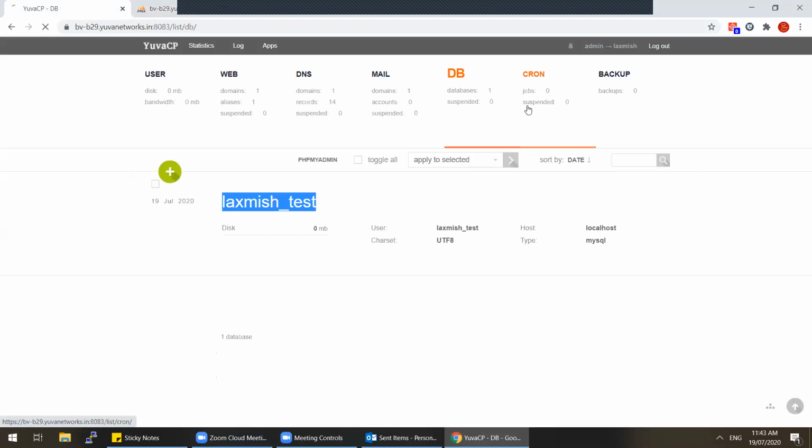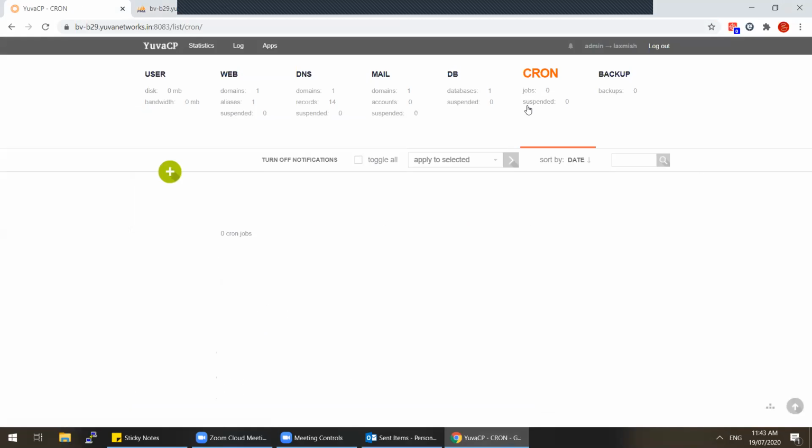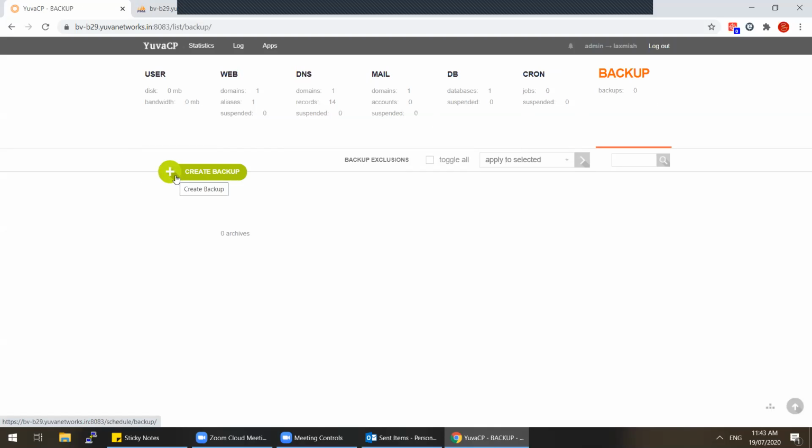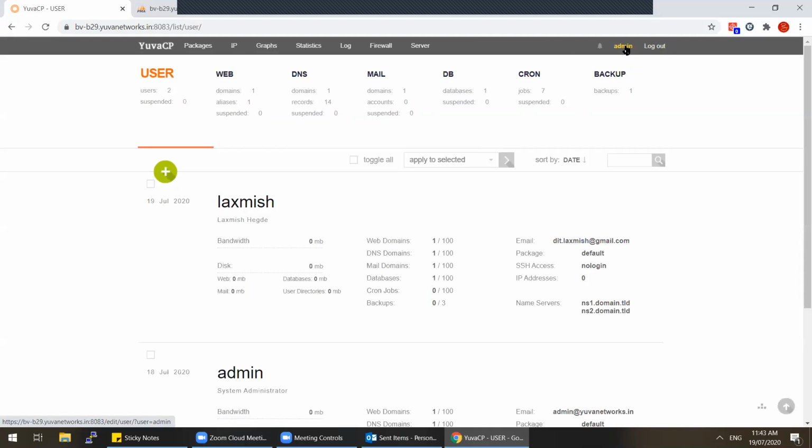Then there are cron jobs. For some applications you will have cron, so all those things you can add here. And backup: if you want to create a complete web, DNS, mail, and database backup, you can create it here. So now this is inside the user. If you want to come out of the user, just log out, and it will come back to the admin user.